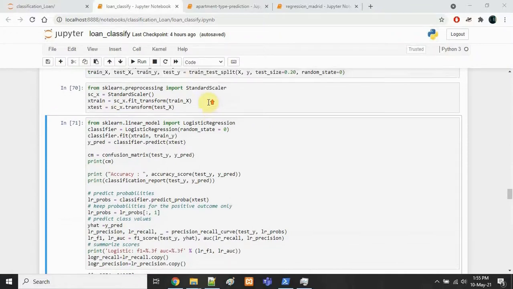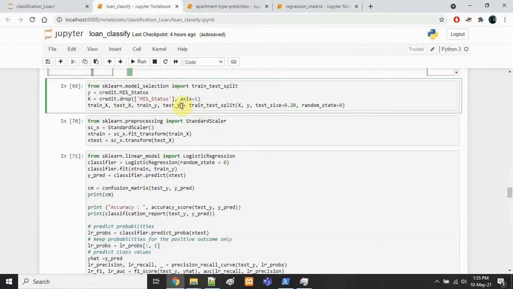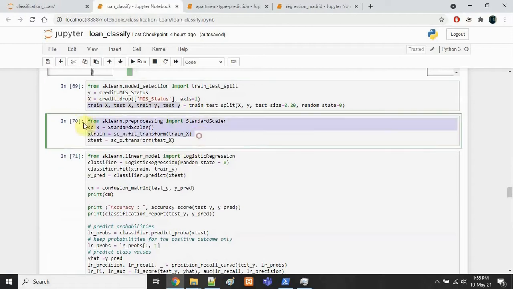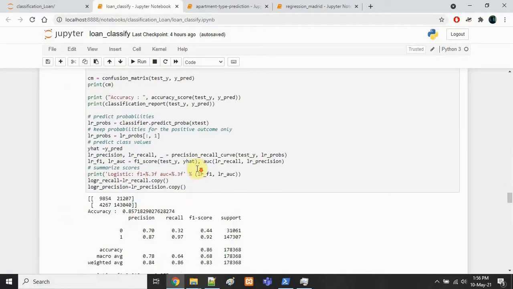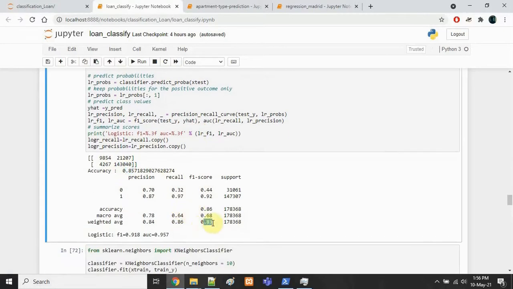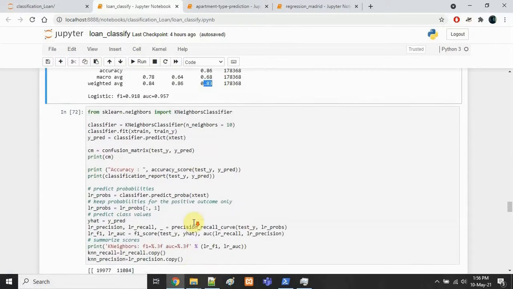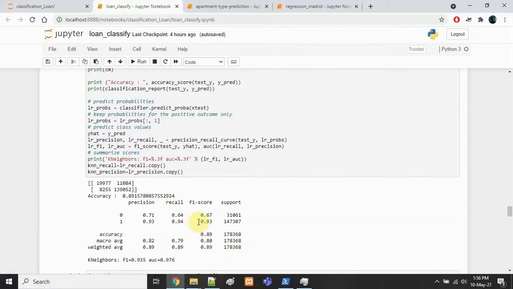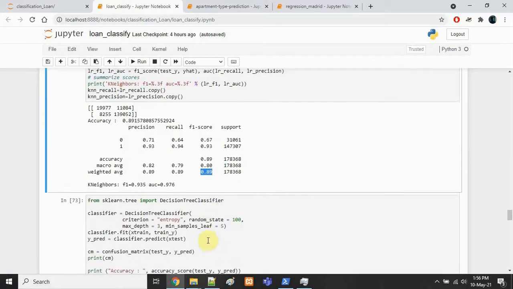Let's go to the part where we split the data into 80-20 data sets. Then we scale them. We apply the logistic regression. This is the accuracy and F1 scores as given for the previous data set. You can see the accuracy and F1 score again, 89 for k nearest neighbors and 89 for F1 score.